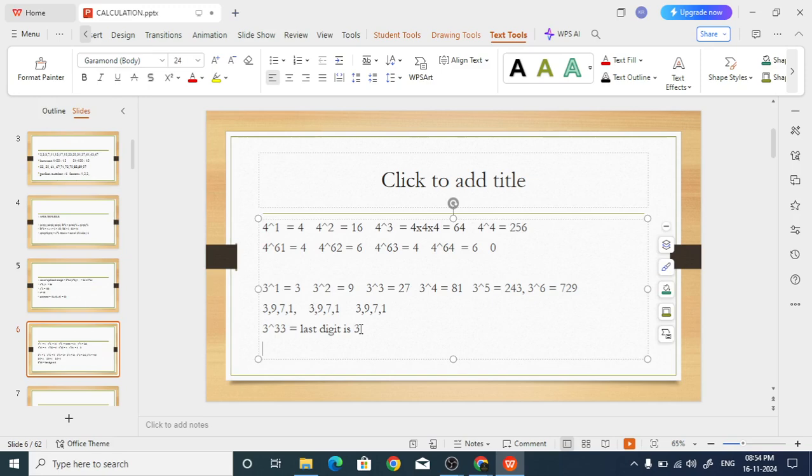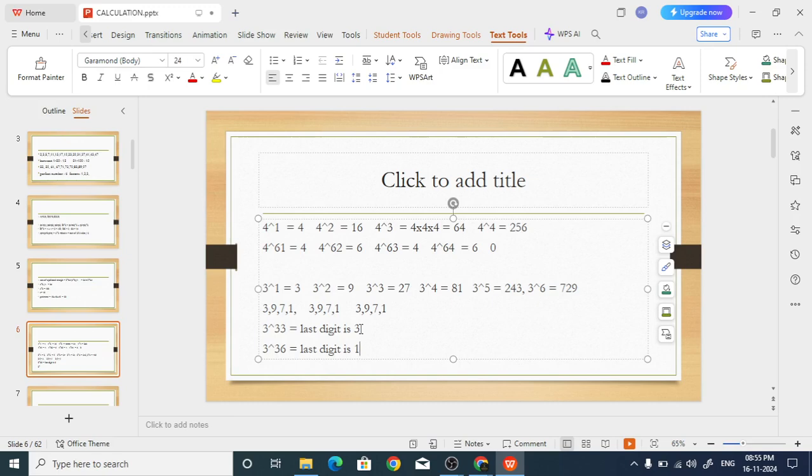Suppose they ask 3 power 36, what is the last digit? 36 is divisible by 4, so the last digit is 1. Finished.